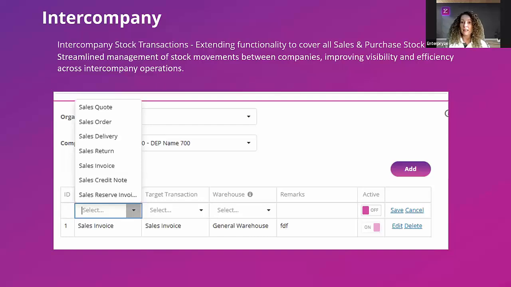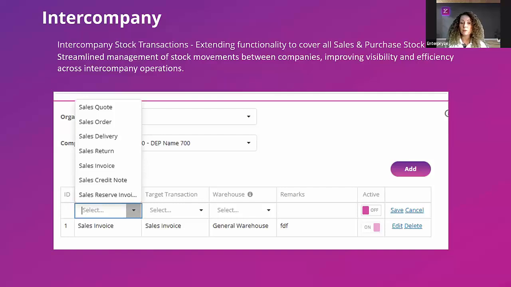I will show it to you in a live demonstration towards the end of exactly what this will look like going from the source organization to the target organization. For example, the live demonstration will include going from a sales order in the source, directly to a sales delivery in the target organization. What we can do there is specify the warehouse to ensure that it reaches the relevant warehouse within the target organization. And if there's a remark that you want to make sure comes over from the sales order directly through to the delivery, you will populate it here under the customer details.